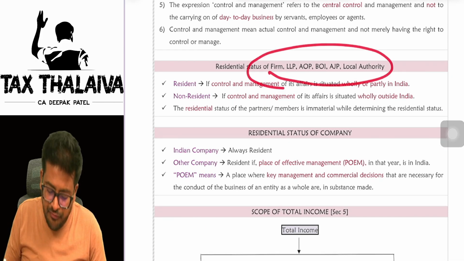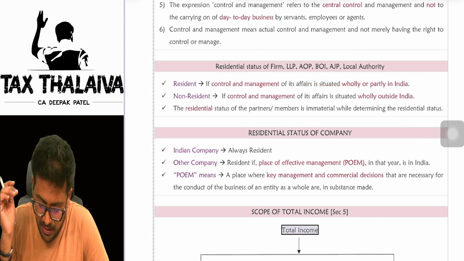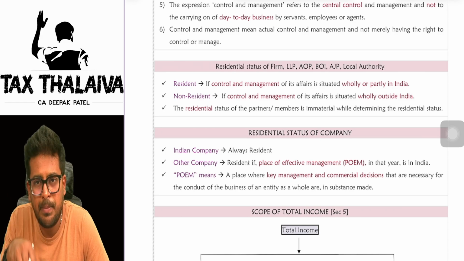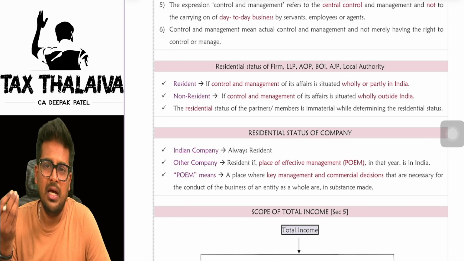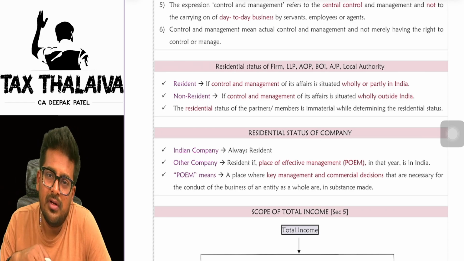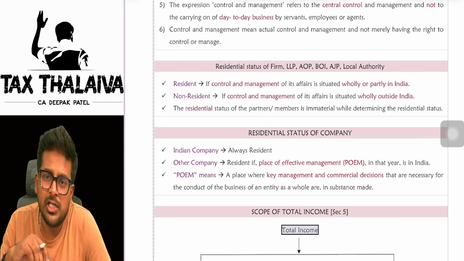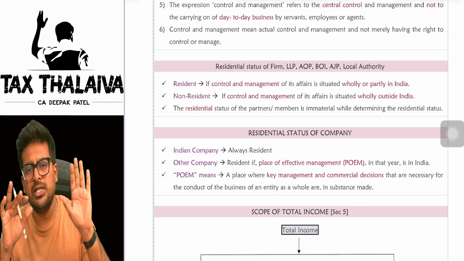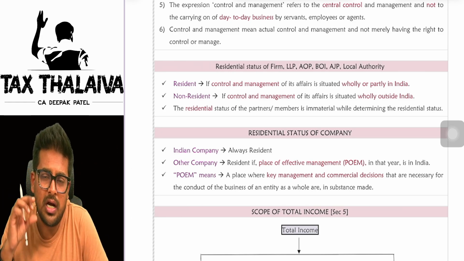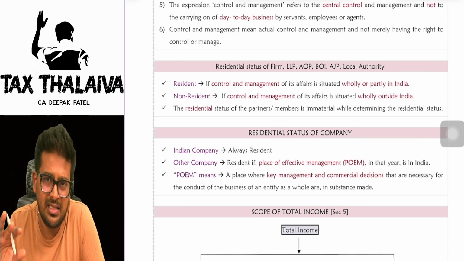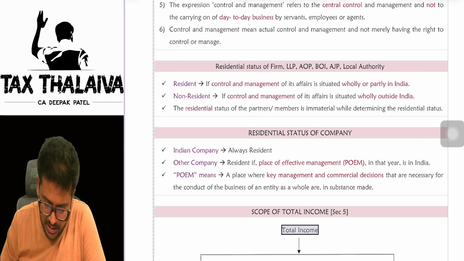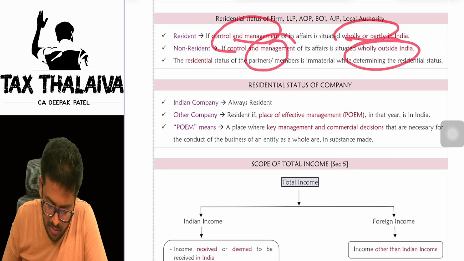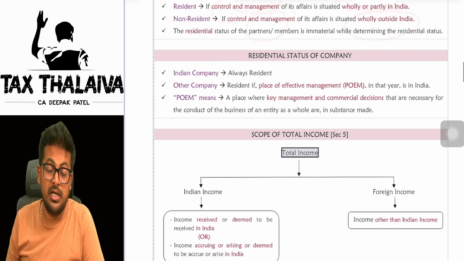Now, residential status in the case of a firm, LLP, AOP, BOI, AJP, and local authority. In all these cases, if the control and management is even partially in India, that will be called a resident. And if the control and management is outside India, it will be called non-resident. You know, individual and HUF only can be categorized as ROR, RNOR. In all other cases, it is either resident or non-resident. So, control and management wholly or partly in India, it will be considered as a resident.